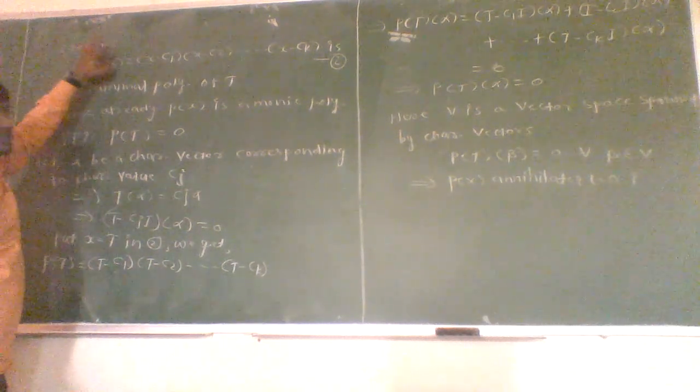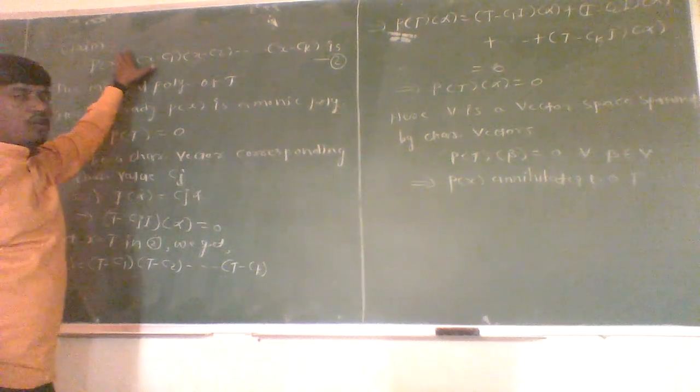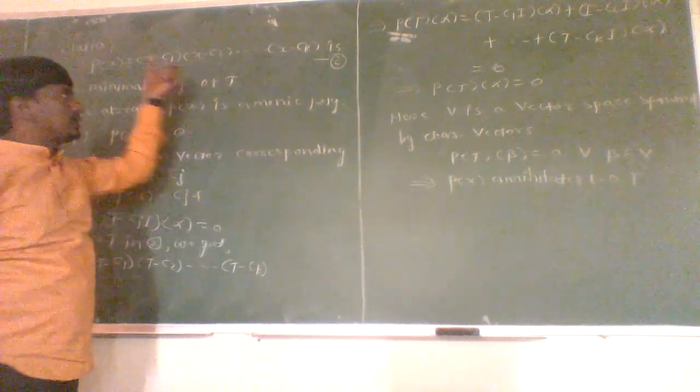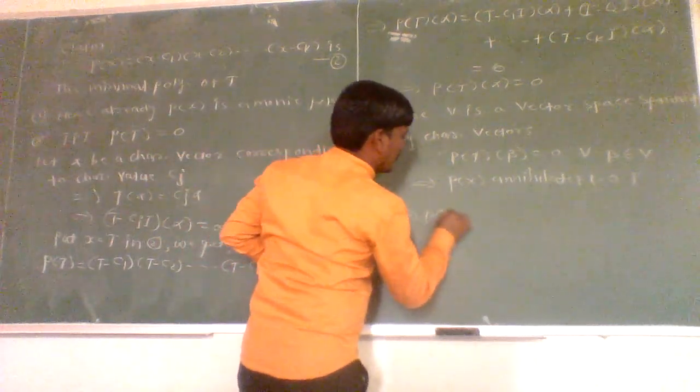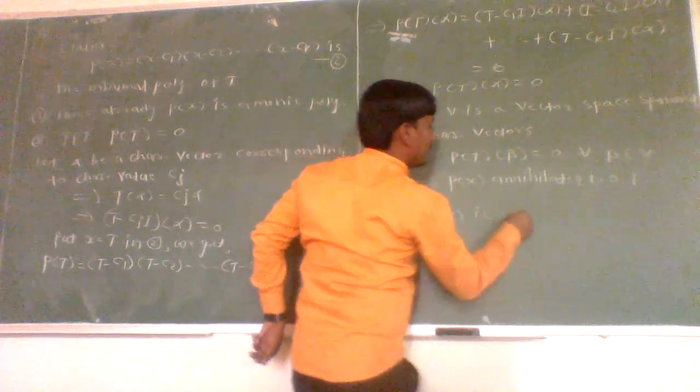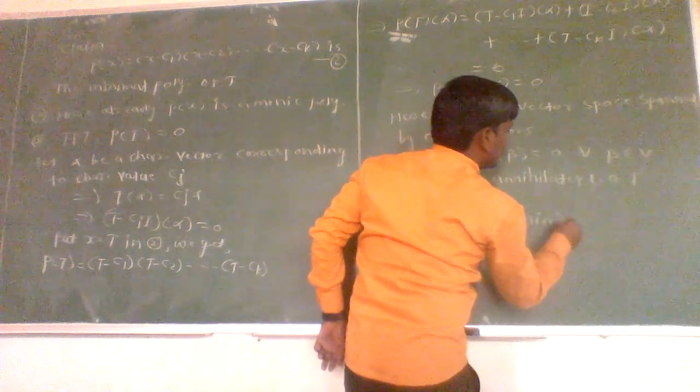Therefore, this P of x is the only lowest degree polynomial which annihilates the linear operator T and which is a monic polynomial. Then by the definition of minimal polynomial, P of x is the minimal polynomial, which is the required result.